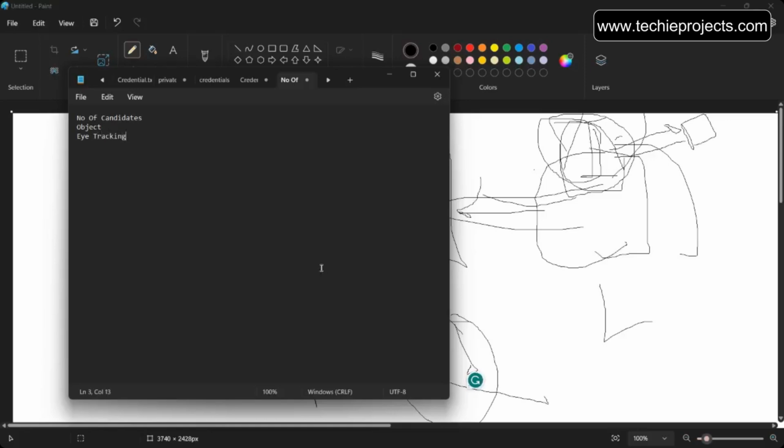And we will also identify the face to check whether the right person is giving the interview. That is also one of the features.